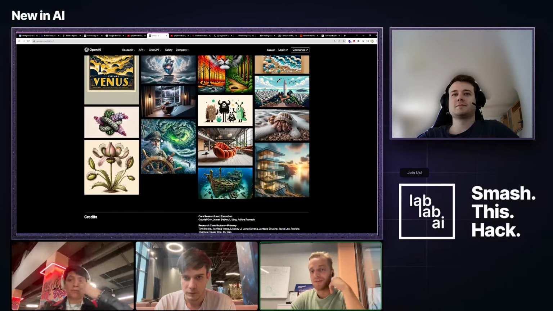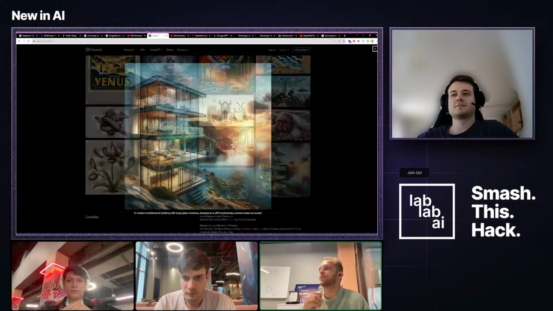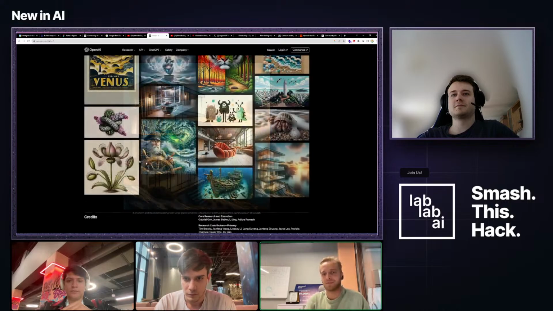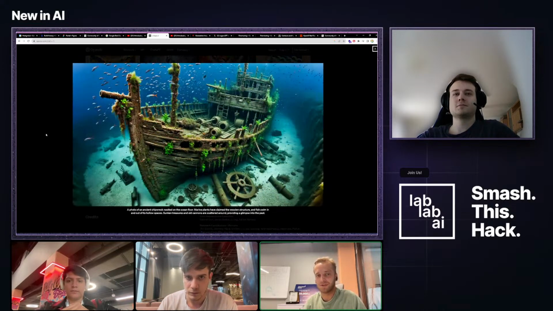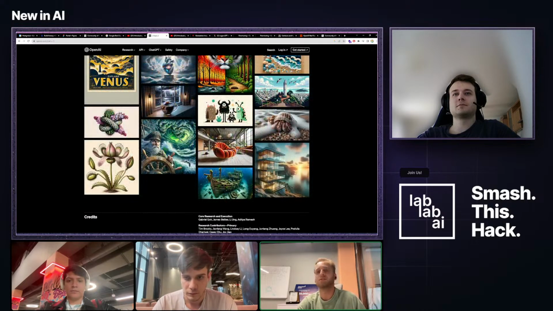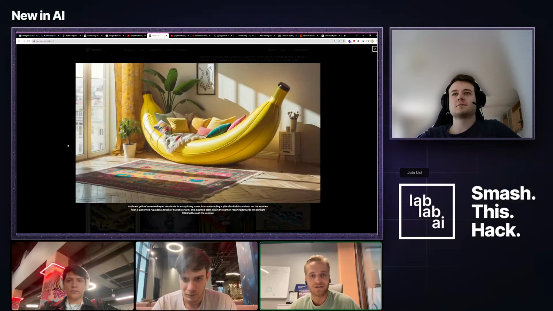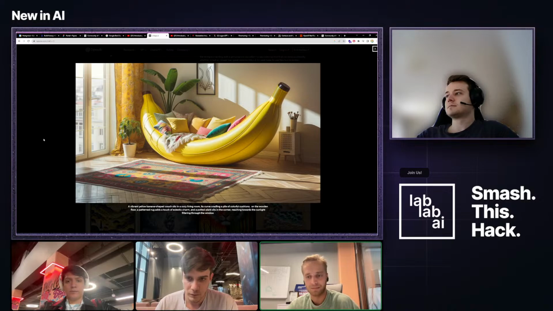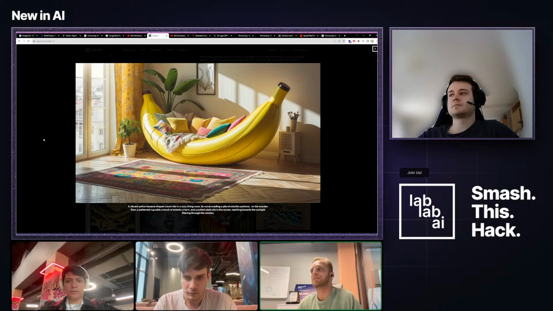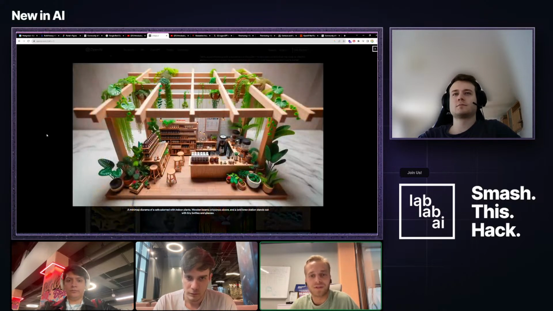One thing is I haven't really read up on DALL-E 3 as of yet, but on a first search, I see that they might not even be using diffusion models anymore. They might have gone back to using GANs, generative adversarial networks. I'm just reading this on a Medium article, and I'm not too sure whether this is correct, but this would be a very interesting evolution in the image generation field again, to go back to the older models, which are actually way faster. So I would love to try this out. It's still in beta if I'm not mistaken, but I would like to see how long it takes them to generate a picture, because this is a big issue in this field.